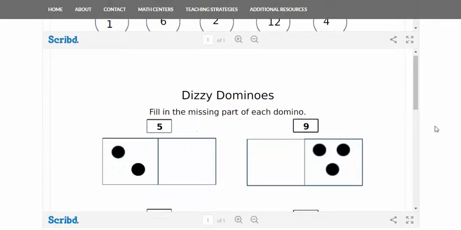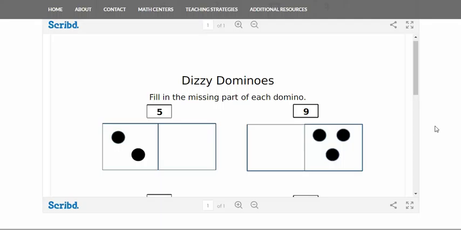And then the very last math center that I have on this page is called Dizzy Dominoes. This one is definitely more of an individual math center that could be used for one person at a time. You could do it in pairs, but it works best for individual students to do it. All the students have to do is just fill in the missing part of each domino that's on the page. So for these top two, they would just put in the other dots for the numbers 5 and 9.